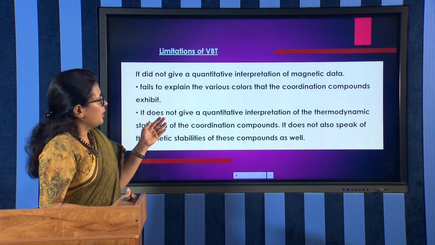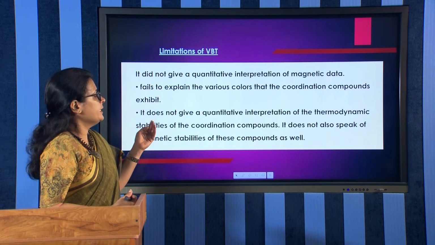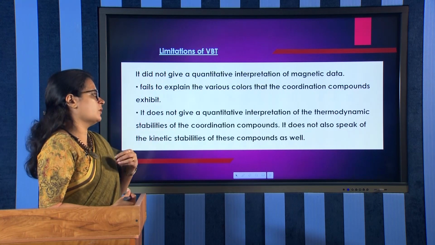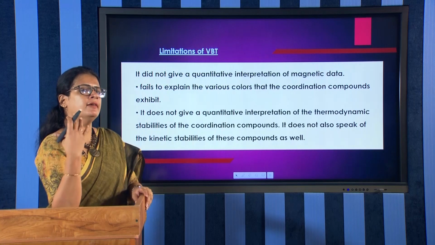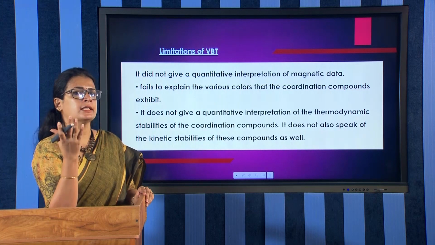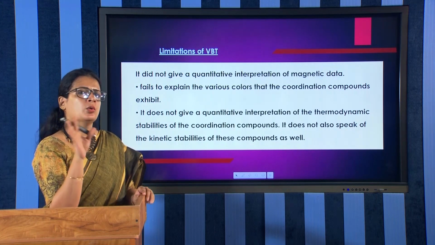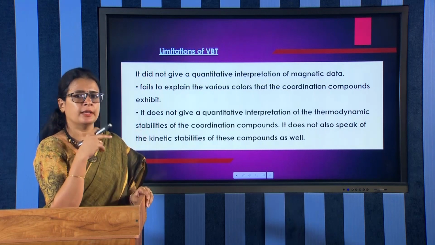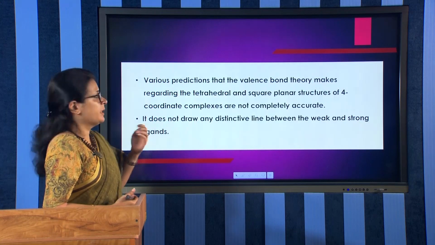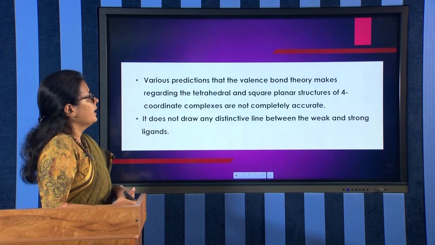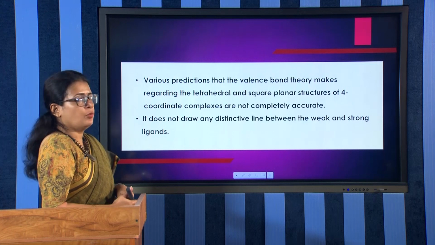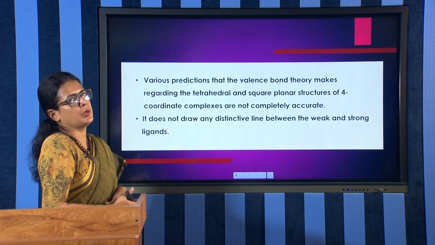And also it does not give a quantitative interpretation of the thermodynamic stabilities of the coordination compounds, and it does not speak about the kinetic stabilities of these compounds either. So, this theory fails to explain the stability regarding thermodynamic or kinetic aspects. Another demerit is that various predictions the valence bond theory makes regarding tetrahedral and square planar structures, that is, 4 coordinated structures, are not completely accurate.